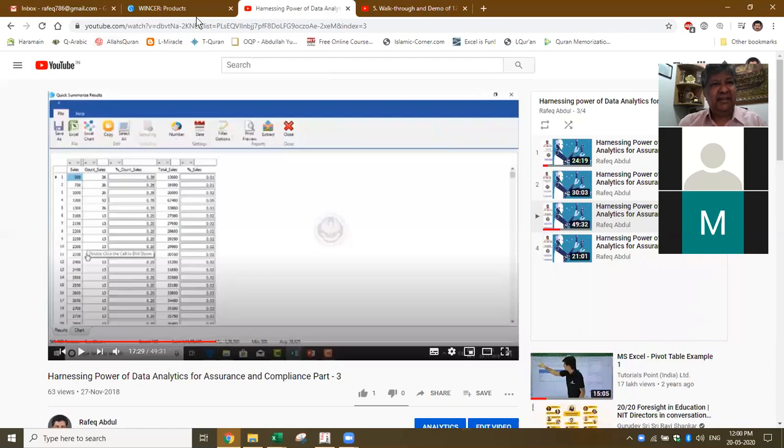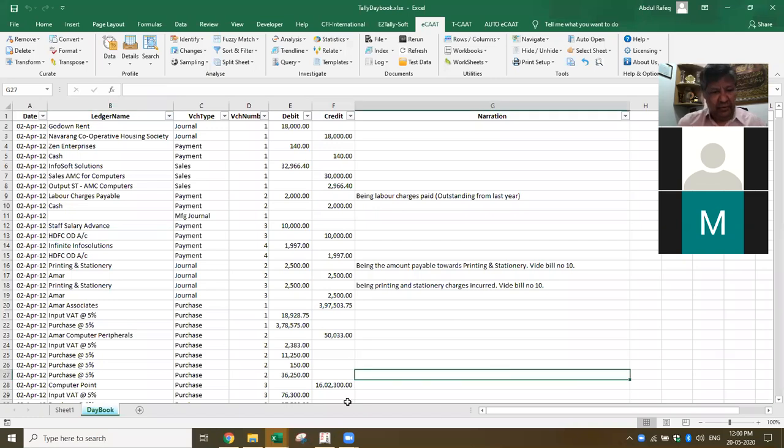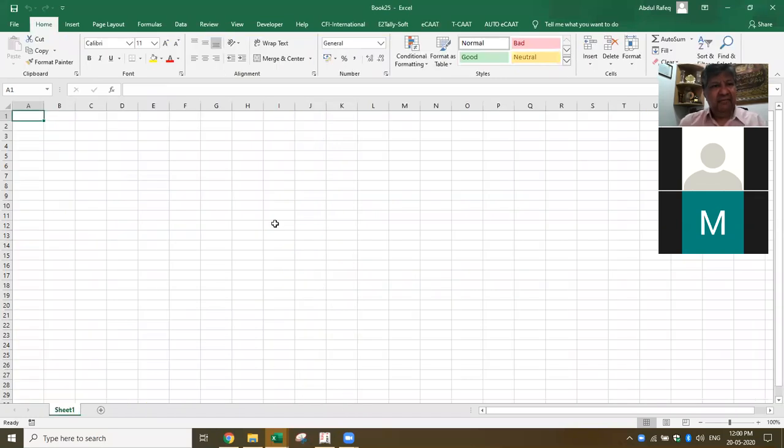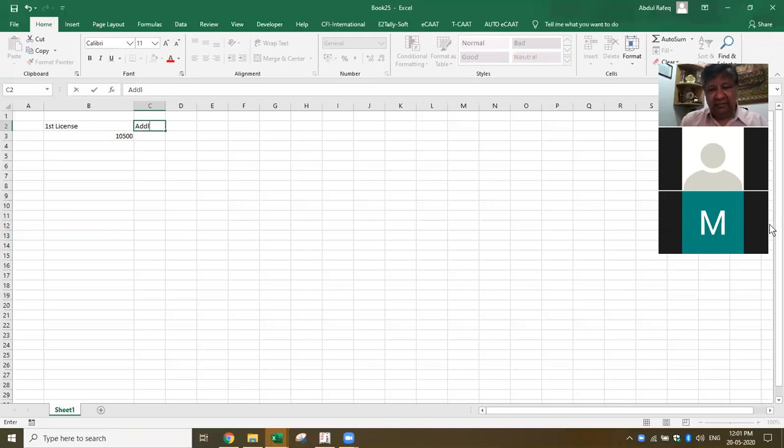Now regarding the pricing, one minute, let me come to Excel. We have different types of pricing. For ECAT, for the first license, for a practicing CS after 50% discount, it comes to 10,500 plus GST. This is for the first license, which means as a firm you buy one license and pay 10,500 plus GST. For any additional license you buy, there will be a 50% discount, which means you'll pay 5,250 per additional license. This is for ECAT.